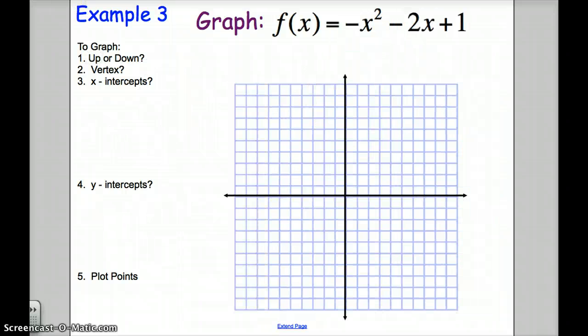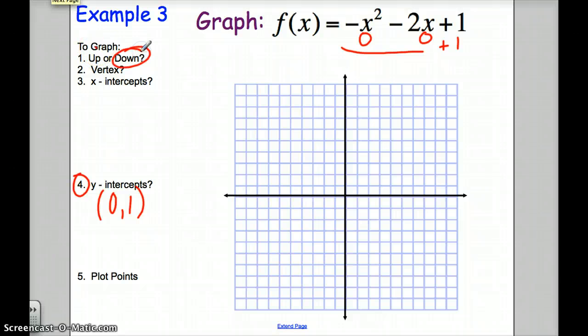Let's take a look at another example. This one gets a little bit more tricky. So the graph is not in standard form. The one good thing about this form is the y-intercept is swift. So I'm going to jump straight there. The y-intercept, plugging in 0, all this becomes 0 plus 1. So it looks like my y-intercept is at 0, 1. So the good news about this form is the y-intercept is quick. I also can decide that it's down because of the fact that it's a negative x squared.